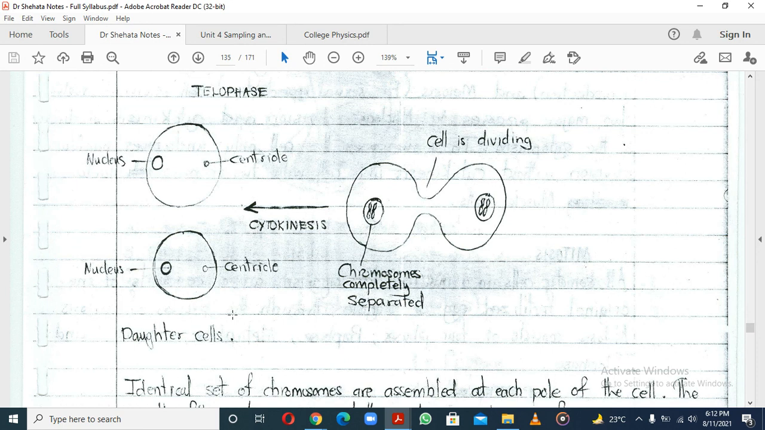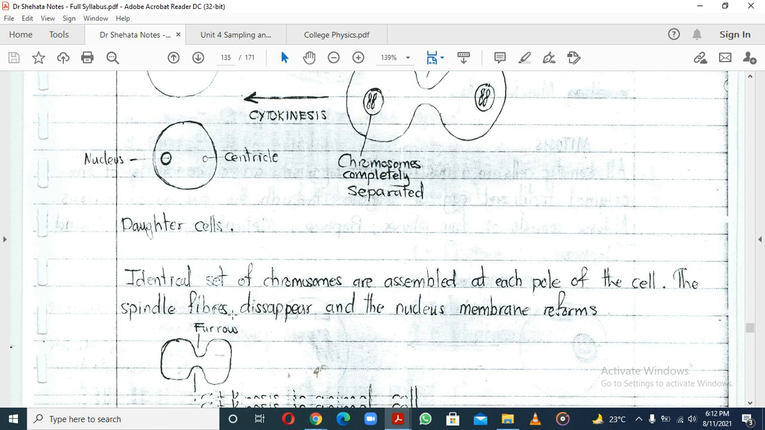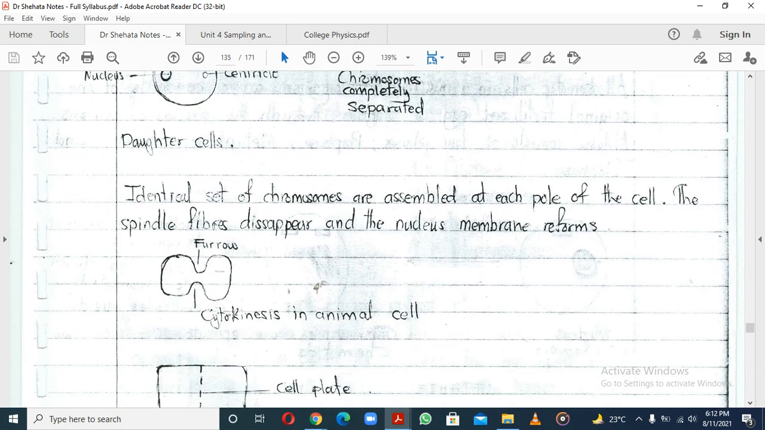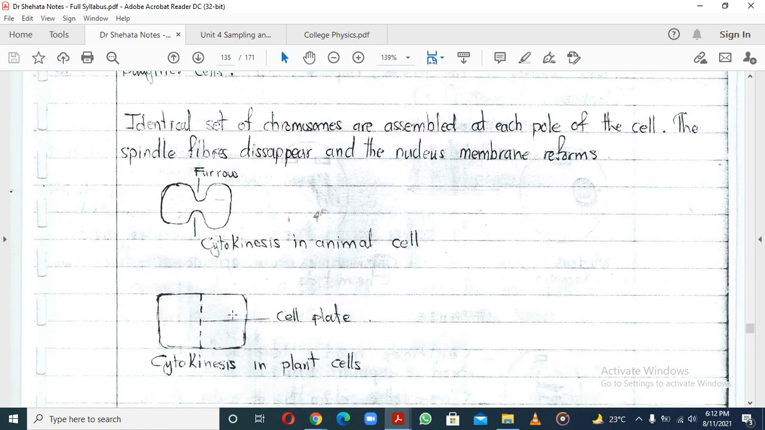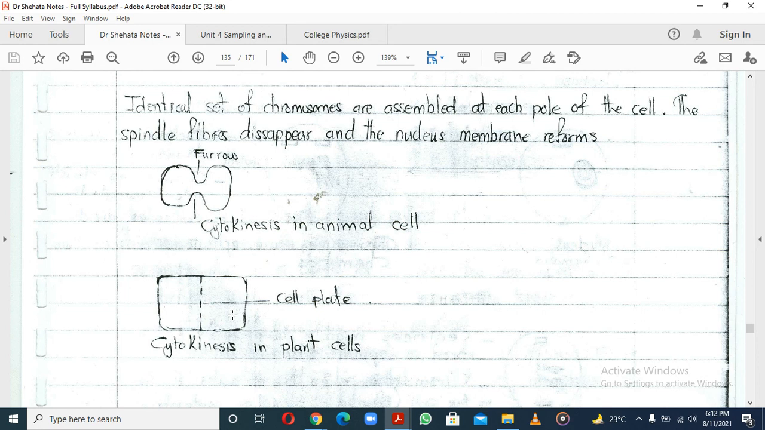So you see, the cells have separated, and you've got one centriole on one opposite end, and one centriole on the other opposite end, and of course the nuclei containing identical genetic material. Now, one thing that is important to take note of in telophase is that the spindle fibers disappear because they've fulfilled their purpose.